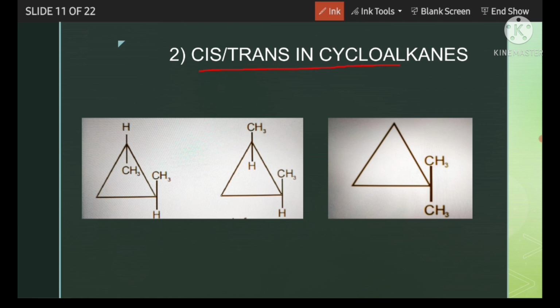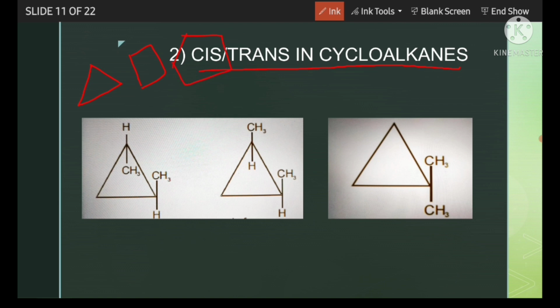Cis-trans in cycloalkanes. What are cycloalkanes? That means cyclic compounds having no unsaturation. There is no double bond or triple bond in the cyclic rings. So these are cycloalkanes. Here you can see cyclopropane, cyclobutane, cyclopentane. These all are cycloalkanes.